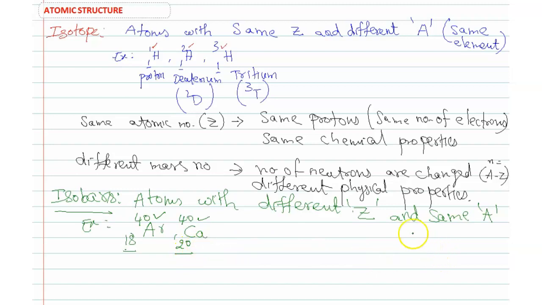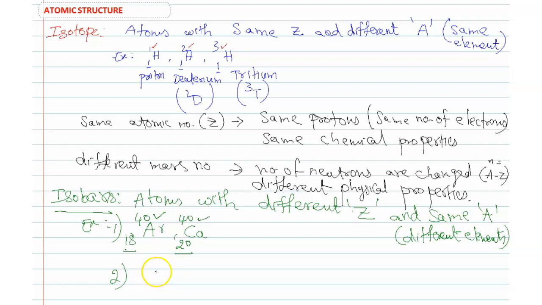So these are not the same element, they are different elements, because different elements have different atomic numbers. We cannot compare the same elements, because the same element does not have different atomic numbers. That's why in isobars we compare different elements.